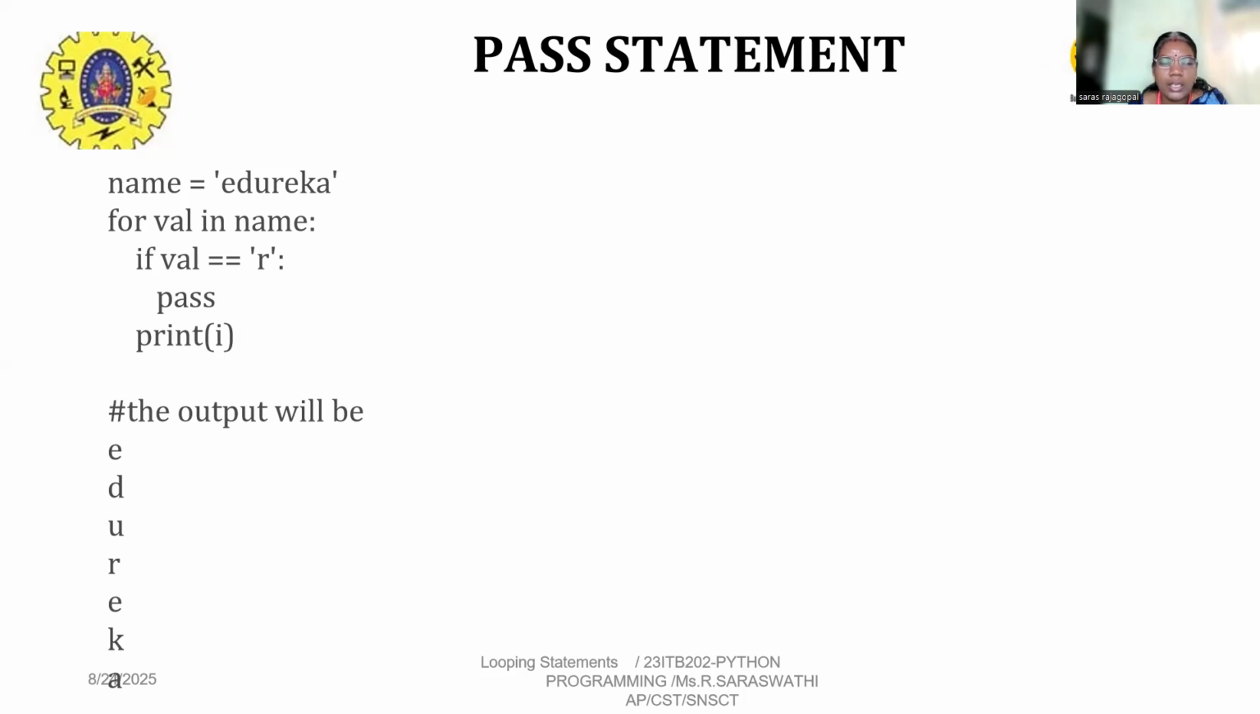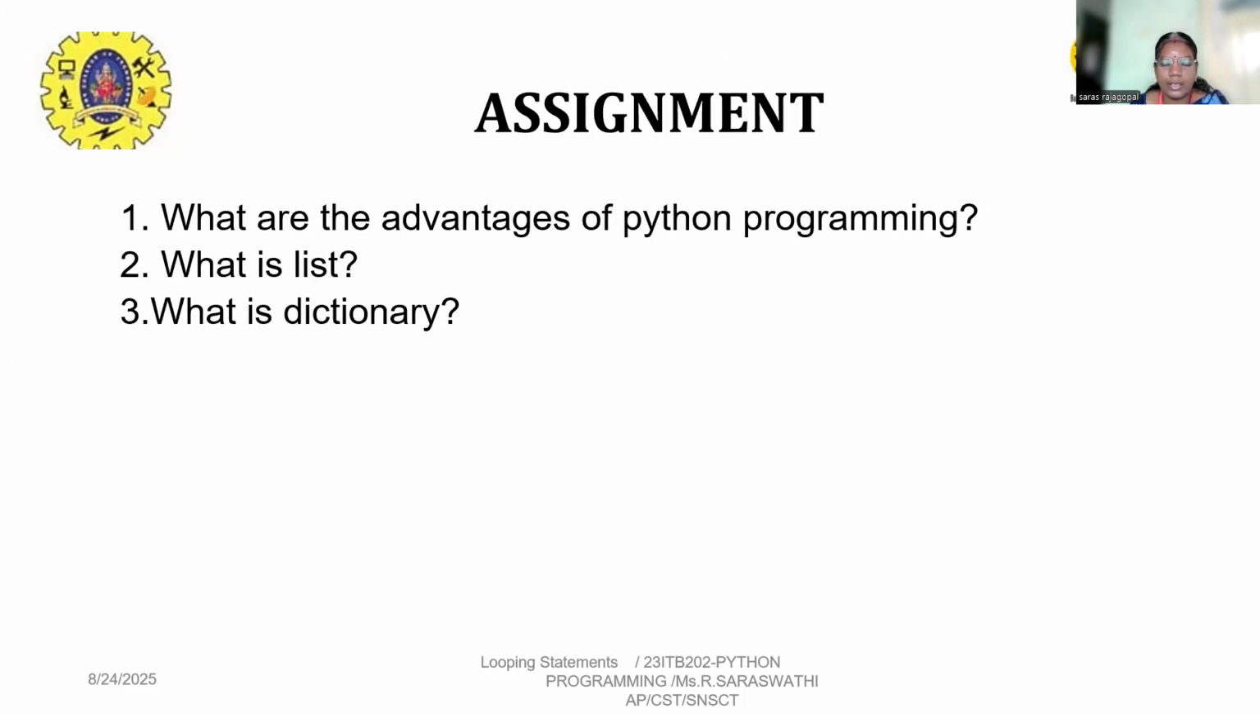Pass statement. If the condition is satisfied, we pass the statement; otherwise we execute the statement. Initialize the value name equal to Edureka. For all the variables in name, if the value equals r, we pass the execution, and then print the value of i. The output will be Edureka.